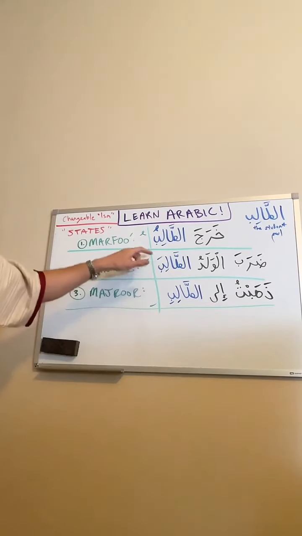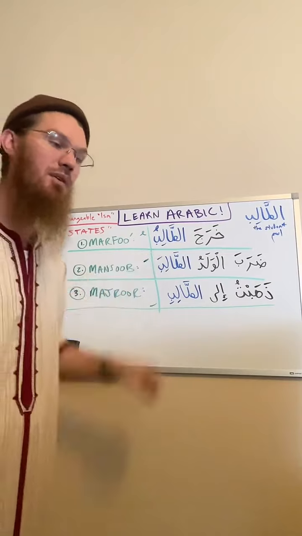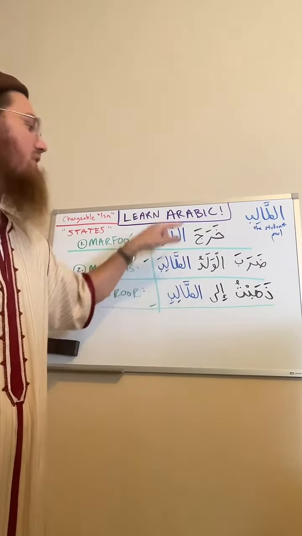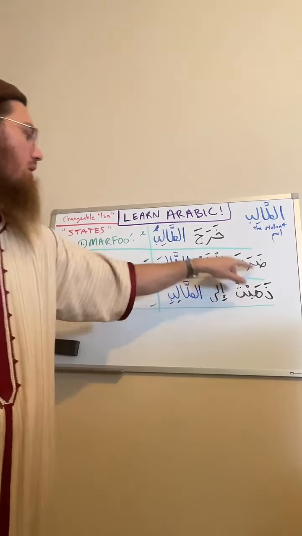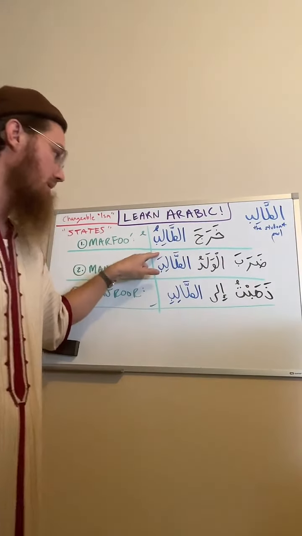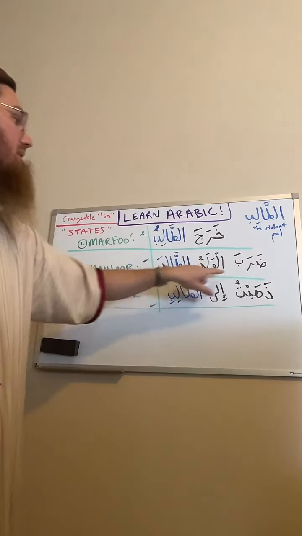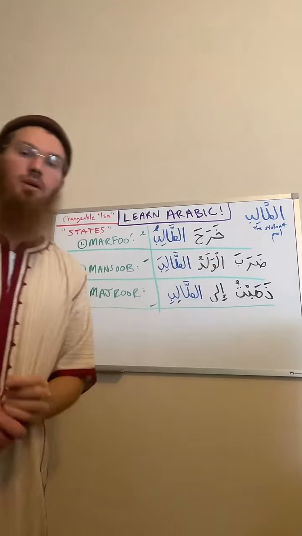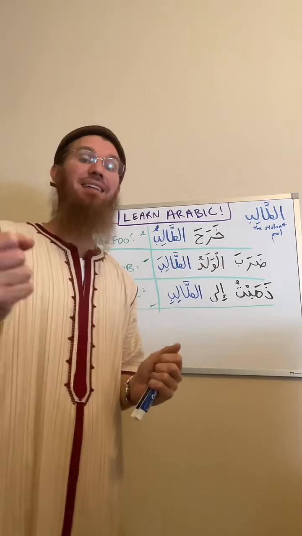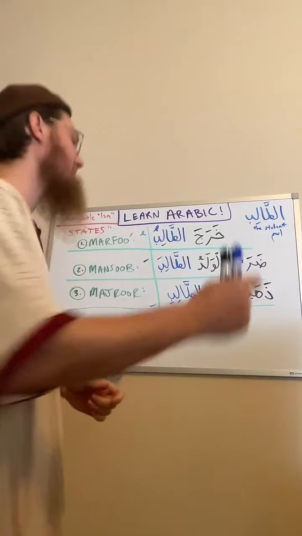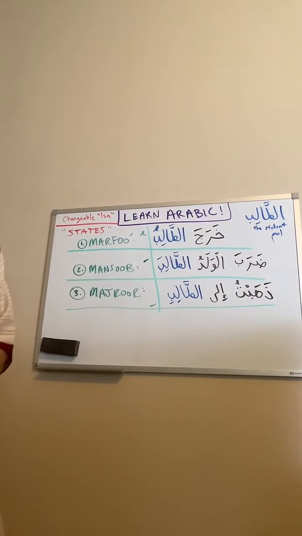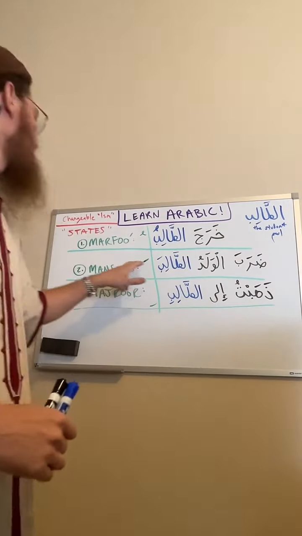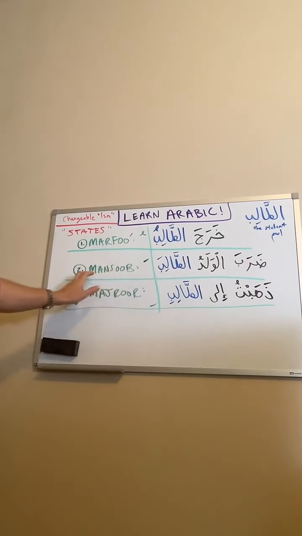It's because, as we learned in the previous lesson, the object of a transitive fi'l is going to take a fatha. This sentence means the boy hit the student. The student was hit. Because the student was hit, it's going to take a fatha. The boy knocked that dhamma into a fatha. And we would say that is in a state of mansub.